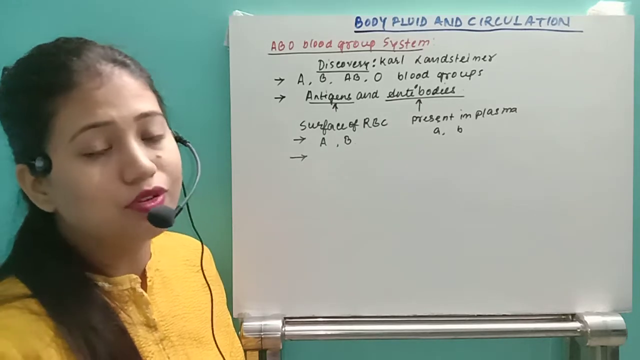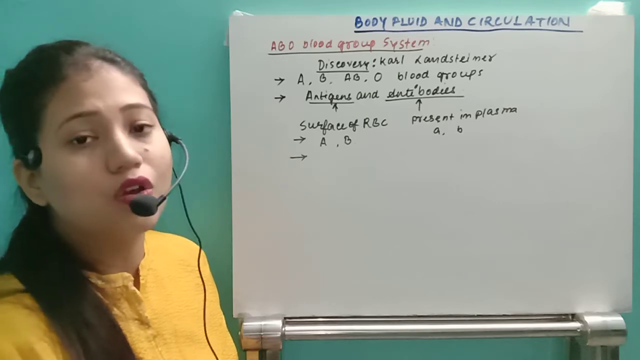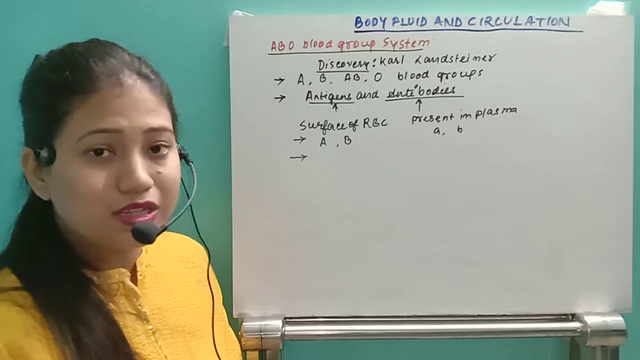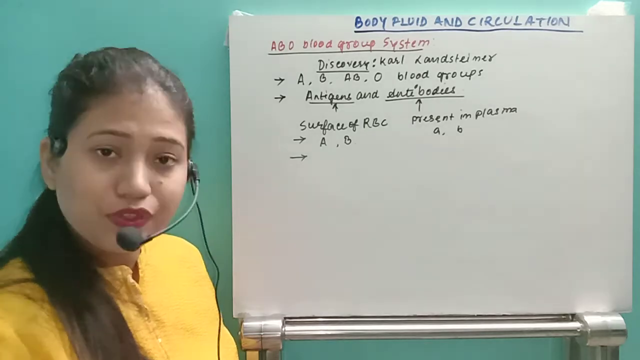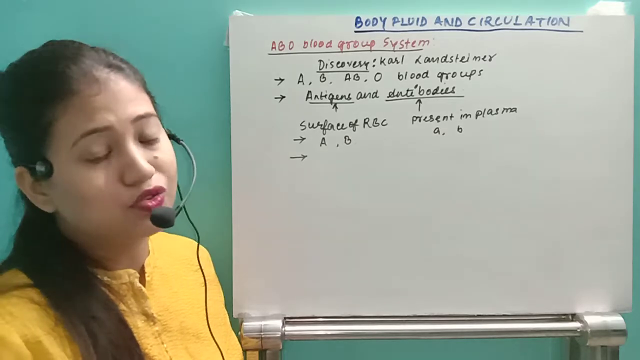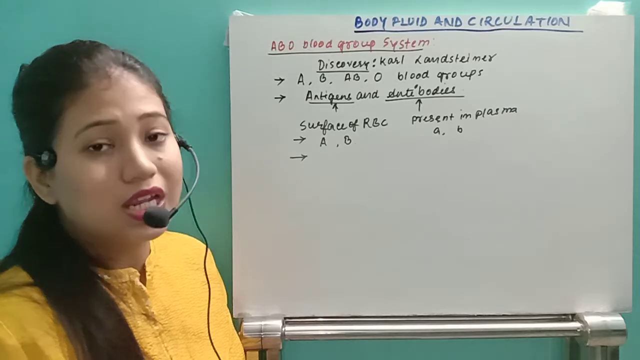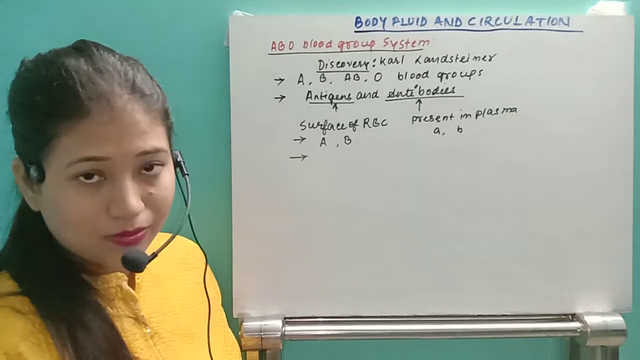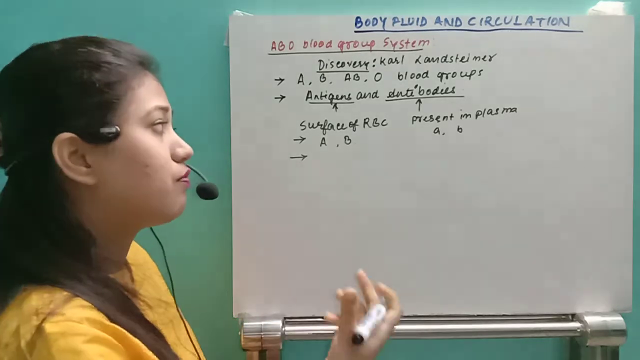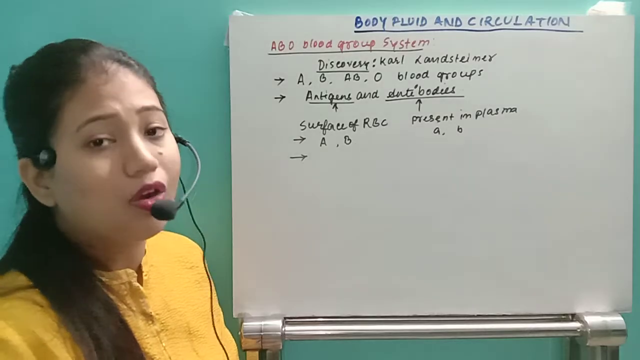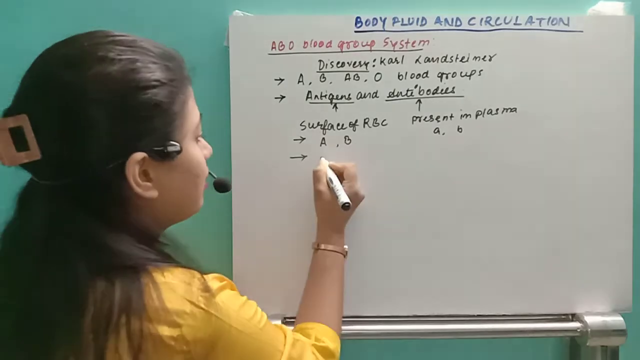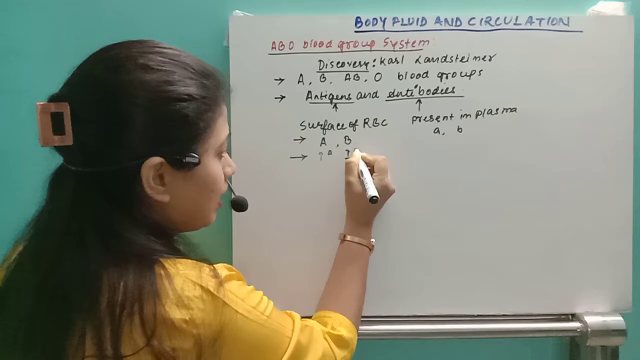But one thing you have to remember is that any kind of protein present in our body, if it is produced by the human body, is produced because we have some genetic material, that is the gene fragment. So what are the genes? They are responsible for the production of these A or B antigens. They are IA and IB.